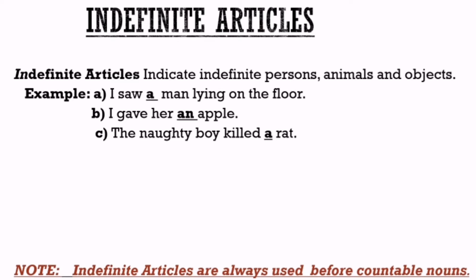The third example, the naughty boy killed a rat. Here rat is also indefinite to us, so an indefinite article is used before it. Remember a note: indefinite articles are always used before countable nouns.